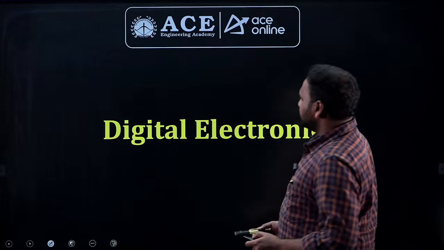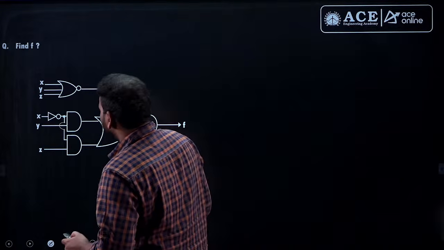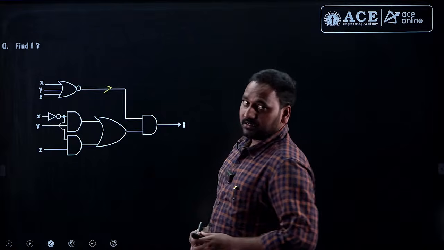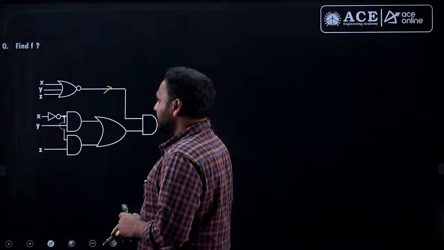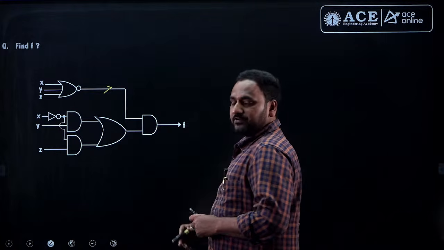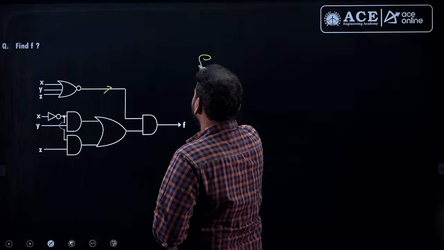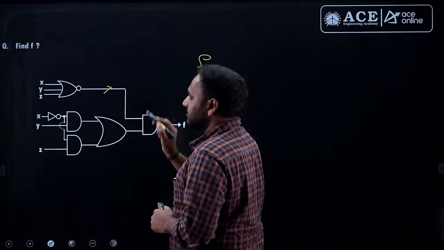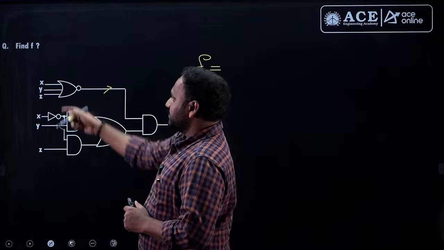Well, coming to the digital electronic questions from electrical paper, find the output F. And there are 3 logic gates available at the input port, one NOR gate and 2 AND gates. So, simply AND gate is not going to receive any common terms. If you observe the things carefully, you can easily answer it, or otherwise you can write the output expression. F is equal to AND operation of these 2 node equations. What is the Boolean expression at this node? X plus y plus z whole bar.